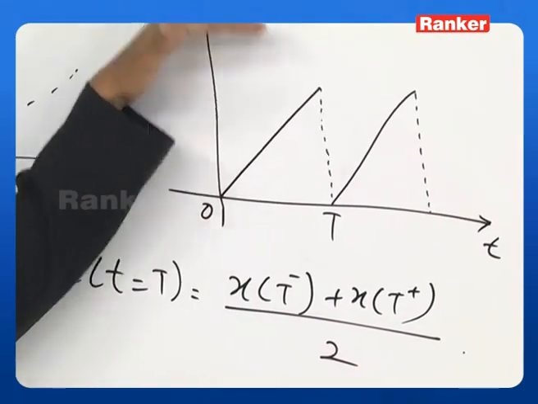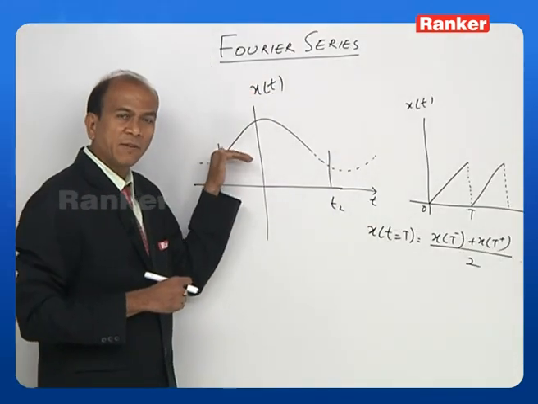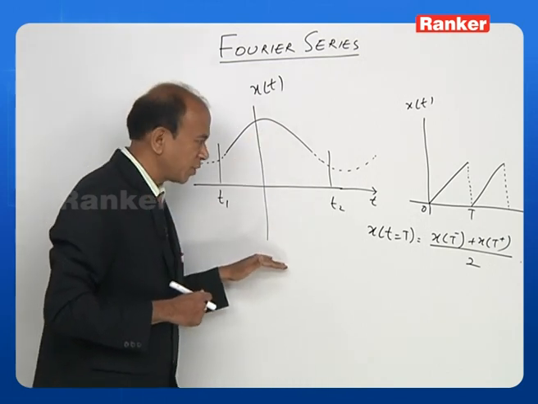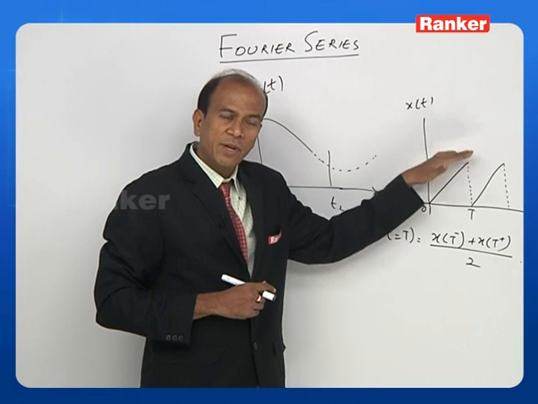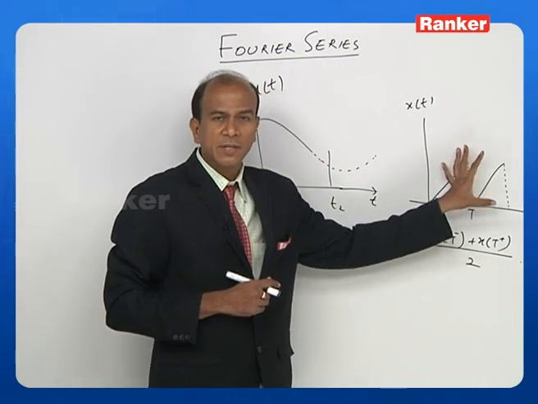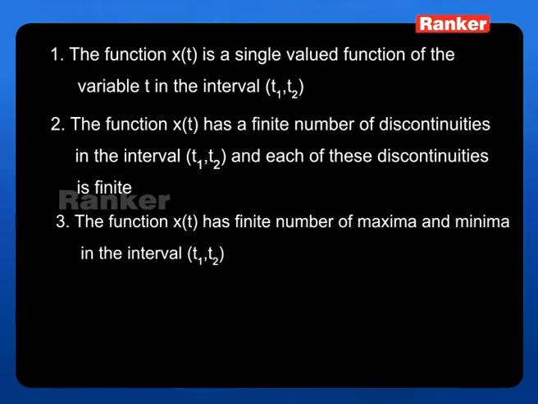So this is a case where you have finite discontinuities. This is where I cannot define the function because there are infinite discontinuities. So there is no Fourier series that exists for this. There is a Fourier series which exists for this type of case where there is a finite number of discontinuities. This is about the second Dirichlet condition. Let us look at the third Dirichlet condition.